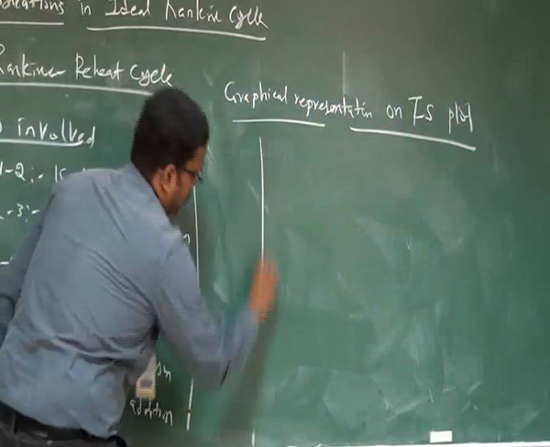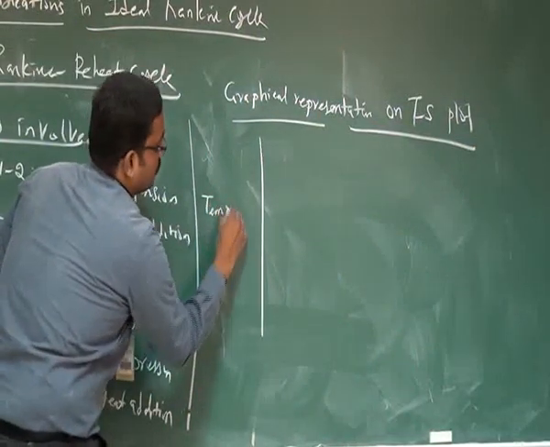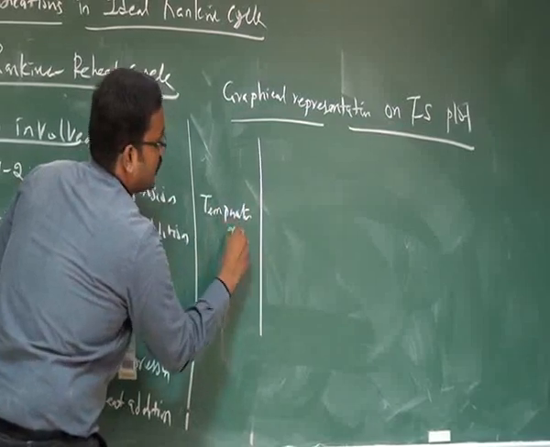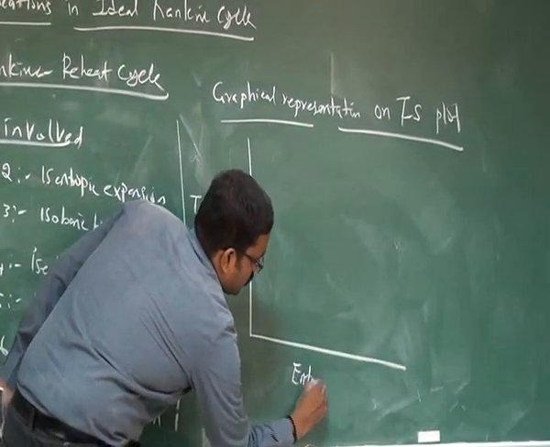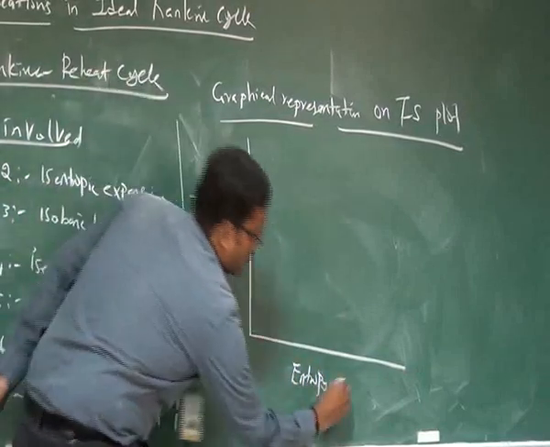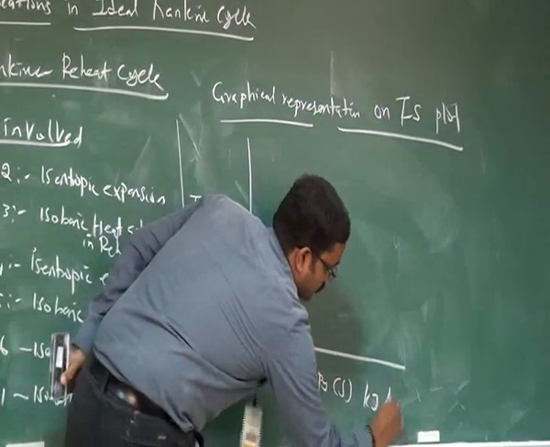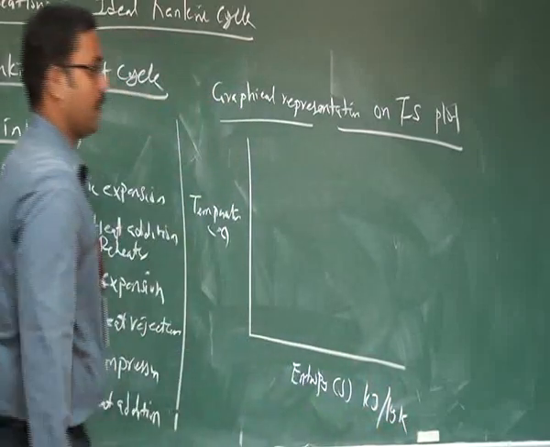For the axes, take temperature in degrees centigrade on the y-axis, and on the x-axis we have entropy, in kilojoule per kg Kelvin.